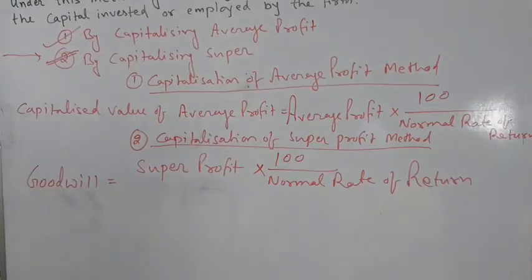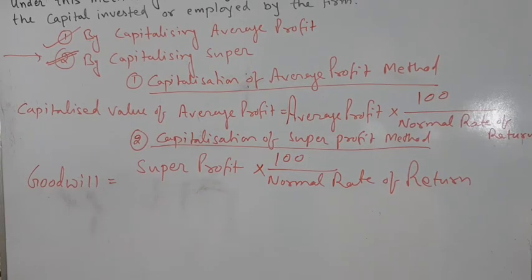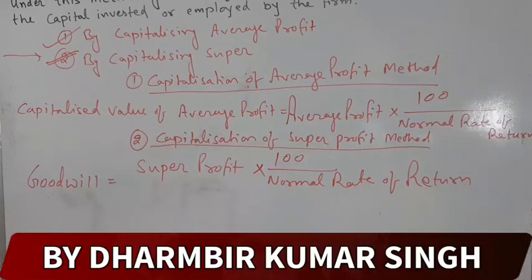Please try to see it. What is the formula of the capitalization of super profit method? Goodwill is equal to super profit into 100 divided by normal rate of return. This is the formula of the capitalization of super profit method.